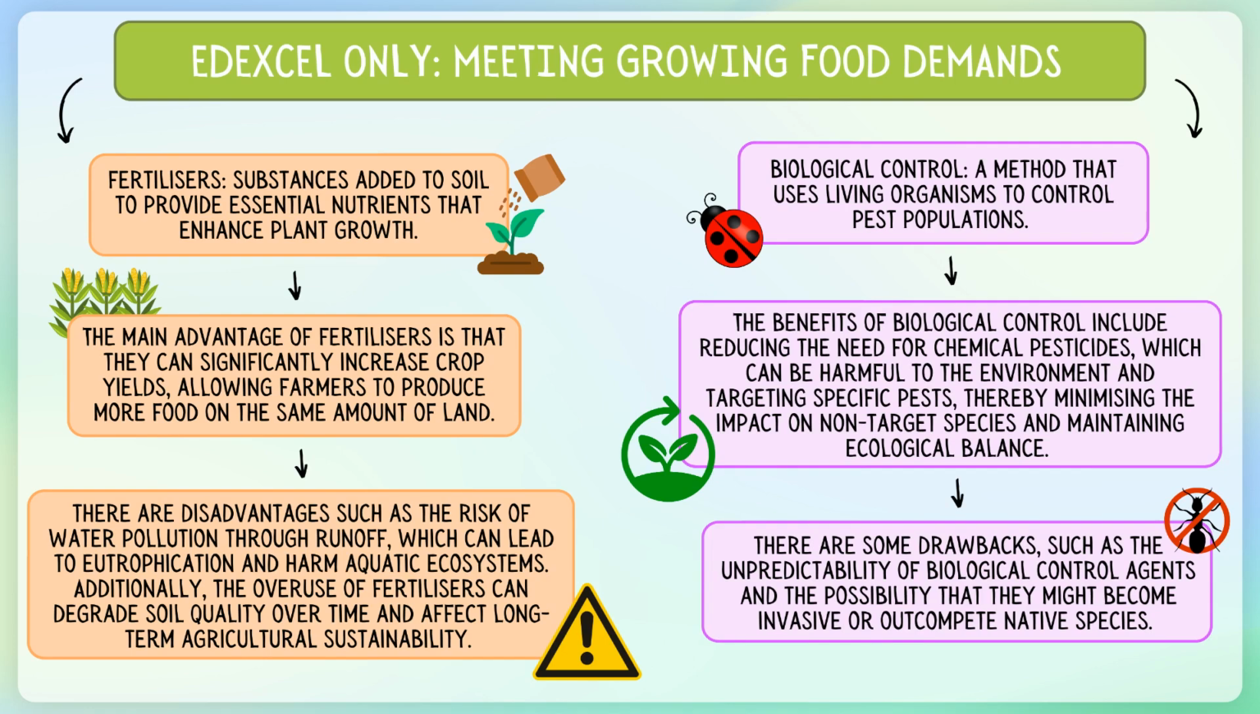Through this lesson, we highlighted the importance of balancing the need for increased food production with the necessity of maintaining environmental health. By examining both the positive and negative aspects of fertilizers and biological controls, you now have a deeper understanding of the complexities involved in modern agricultural practices and their implications for ecology and society.